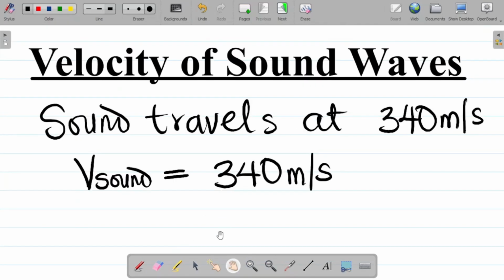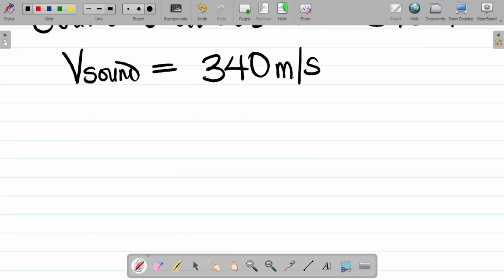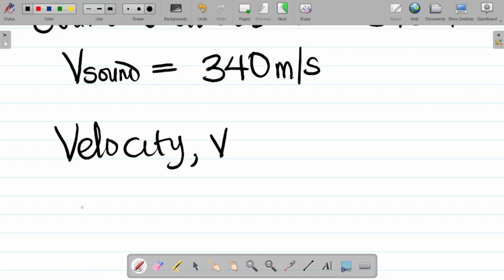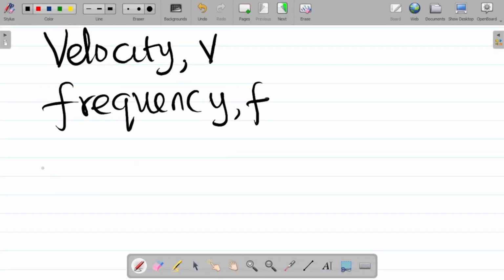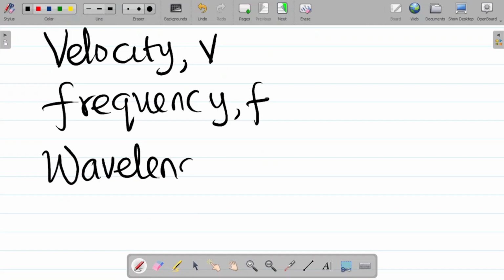Now, since sound is a wave, recall that in our previous class where we discussed the concept of wave, we have that if I'm given the velocity of a wave, let me call this V, and I'm given the frequency of a wave, that's F, and I'm also given the wavelength, so I'll call this wavelength. Let me put this as lambda.